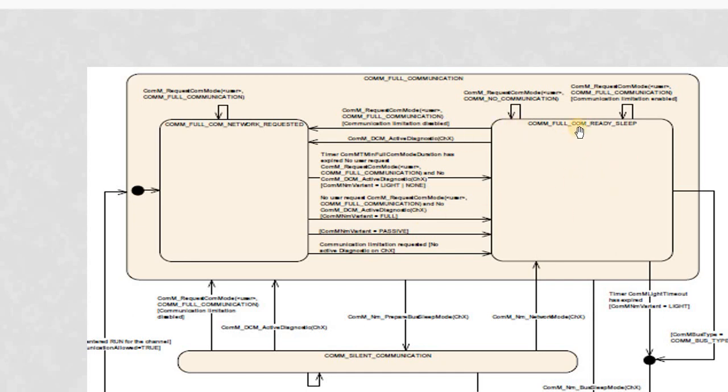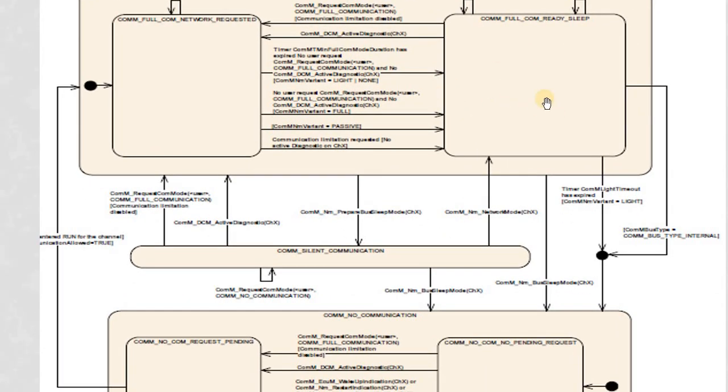And when in this state, whenever you receive a full com request from any of the users, it will shift from full com ready sleep to full com network requested. Similarly, if there is any diagnostic request also, it will shift from this state to this state.